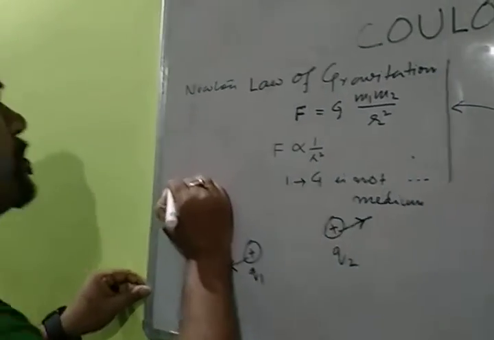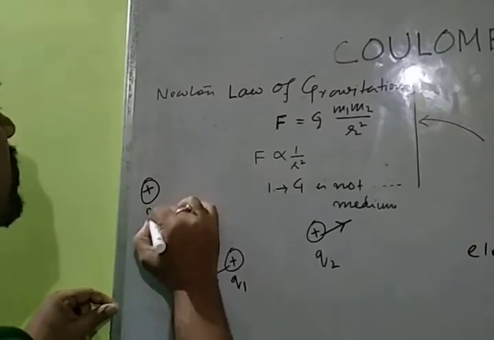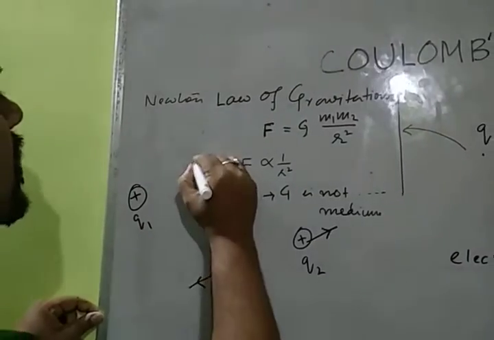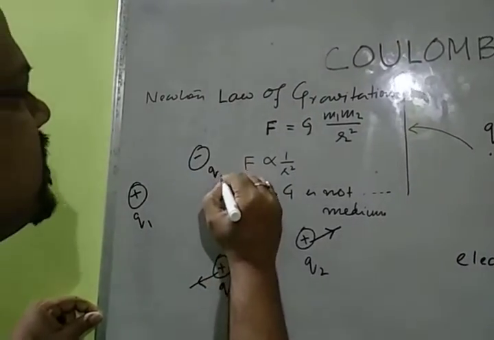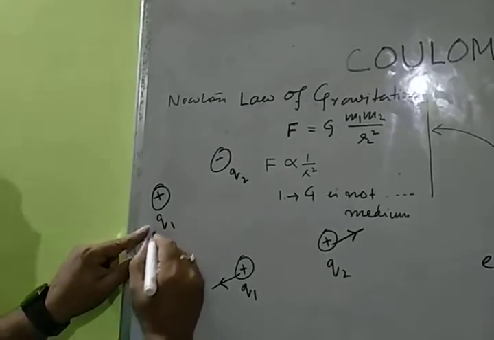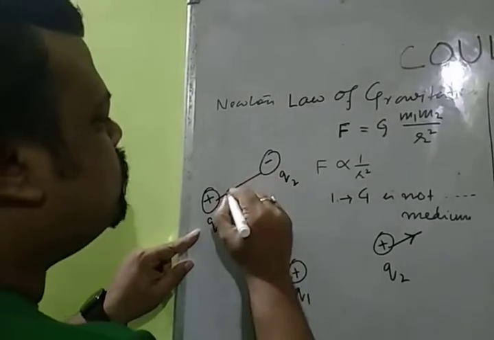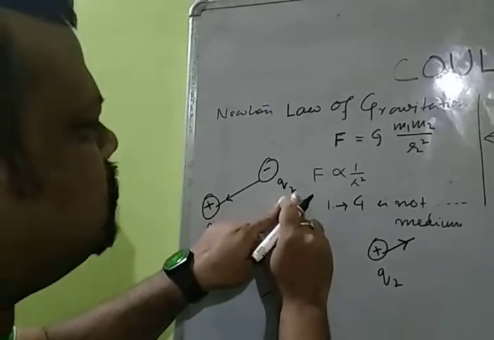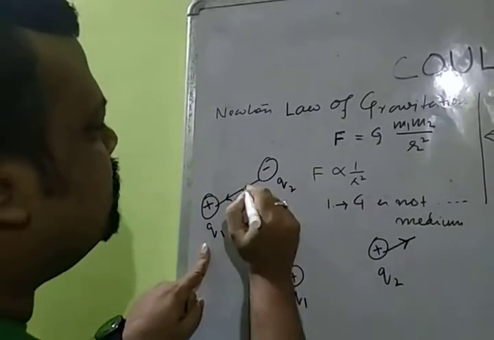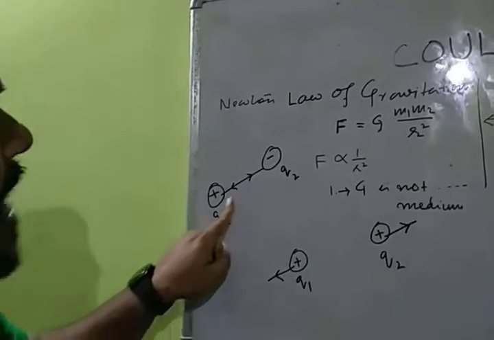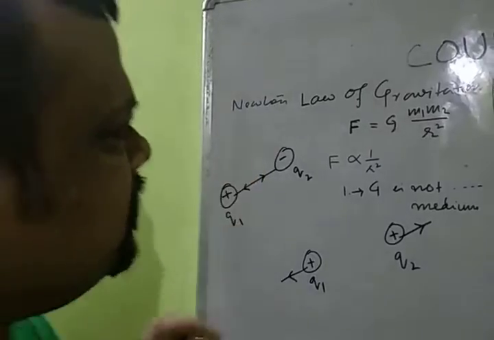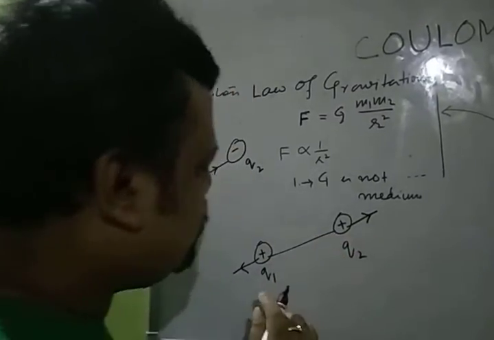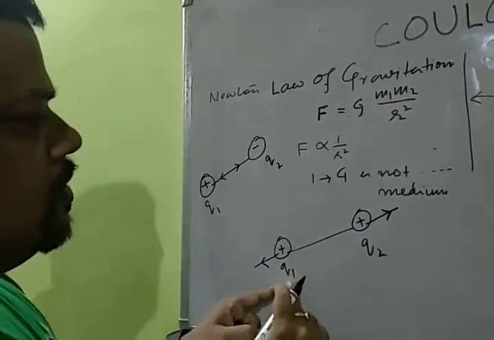But suppose Q1 is positive and Q2 is negative. Now Q1 is trying to pull Q2 towards Q1 and Q2 is trying to pull Q1 towards Q2. So this is the line of action, positive and negative, and here positive and positive.